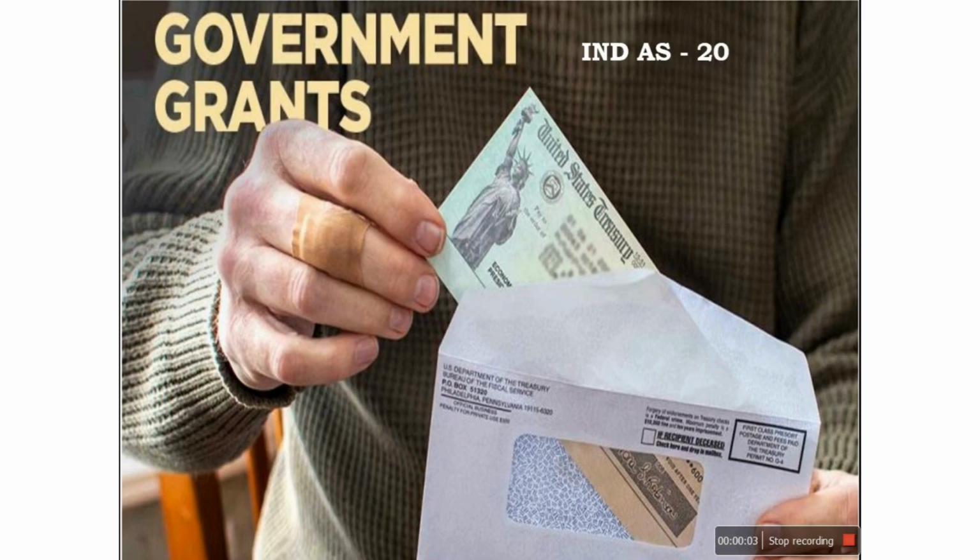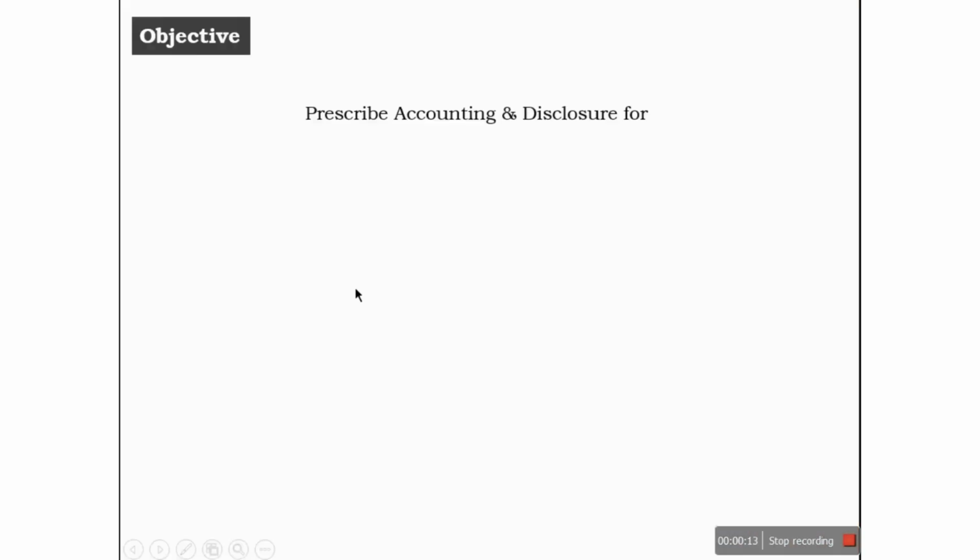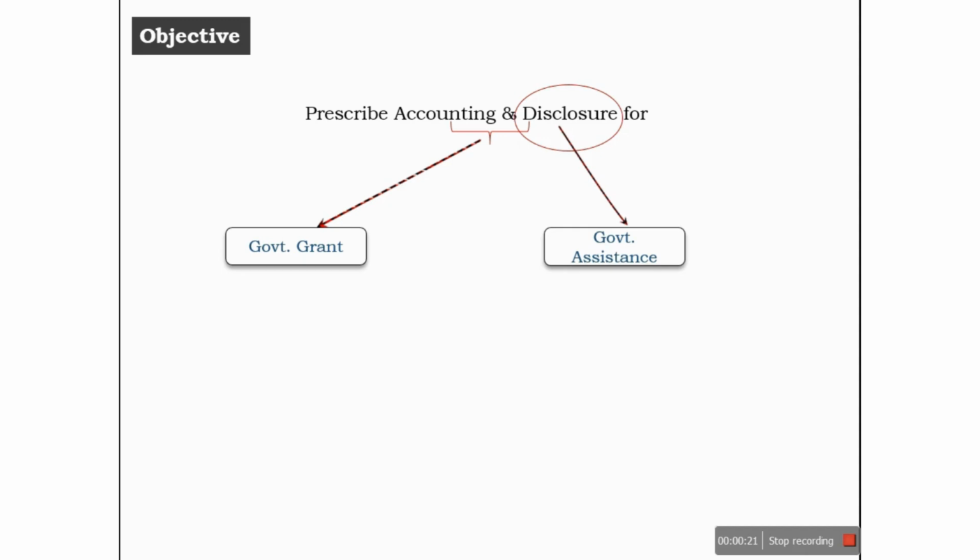Namaste. In this video, we will discuss the accounting treatment of government grants under Indian Accounting Standard 20. Indian Accounting Standard 20 prescribes accounting and disclosure for government grants, and only disclosure requirements in respect of government assistance.